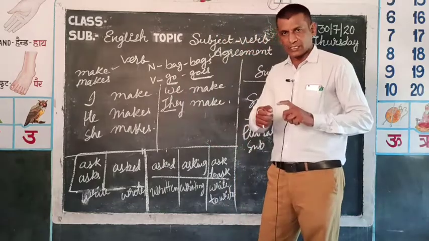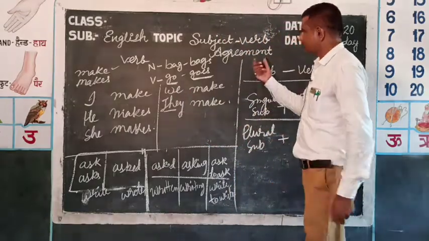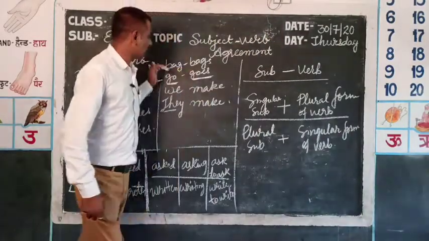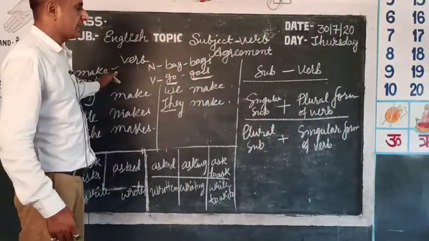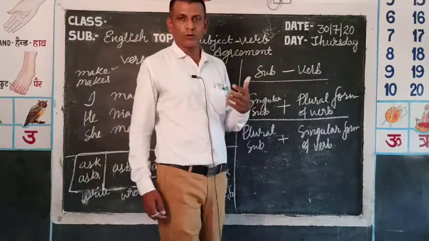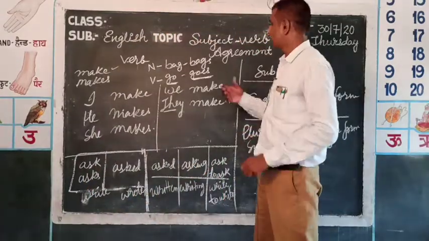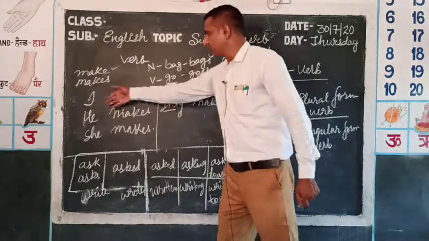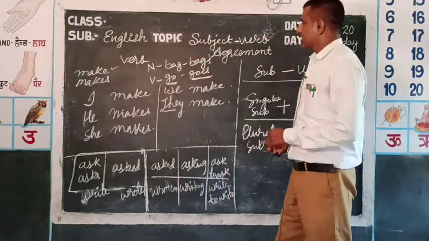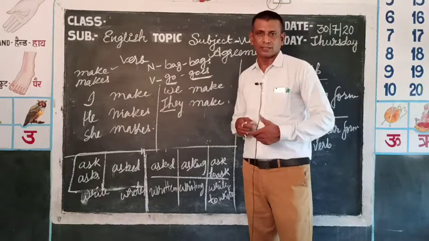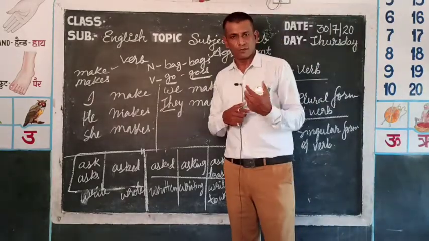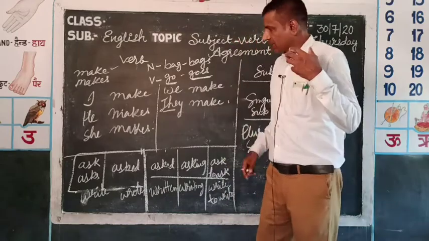This is verb and subject agreement, and we have now talked about finite and non-finite verbs, and how we use singular and plural verbs with singular and plural subjects. We will continue this subject and verb agreement topic in the next video.